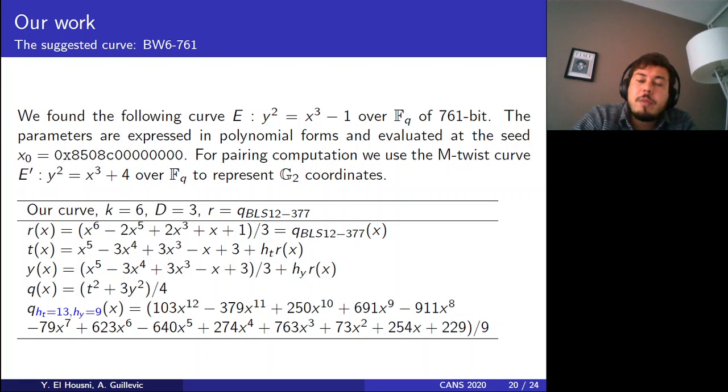So those are the polynomials of our elliptic curves, and we evaluated these in the same seed as the inner curve. We used an M-twist for the second curve for the pairing, so y squared is equal to x cubed plus 4. Those lifting cofactors are 13 and 9. Those are the smallest cofactors we found in order to meet our requirements.